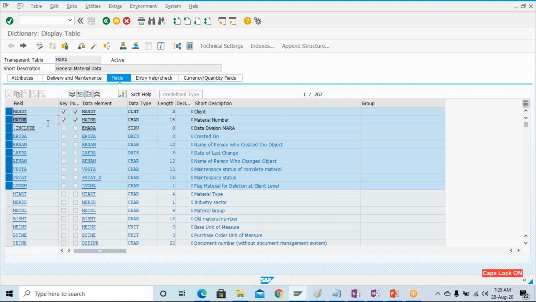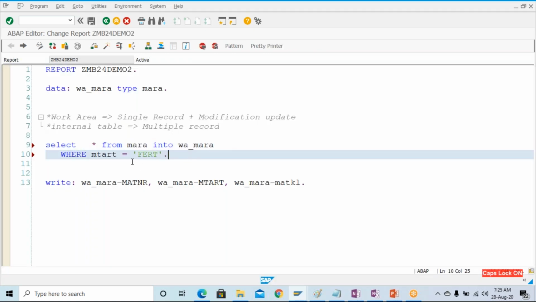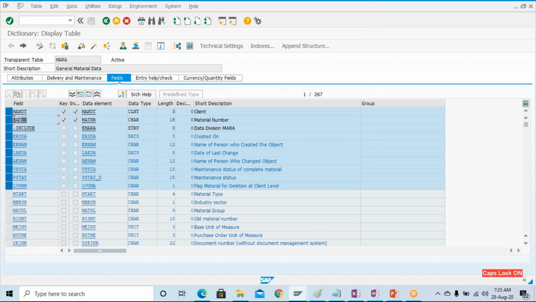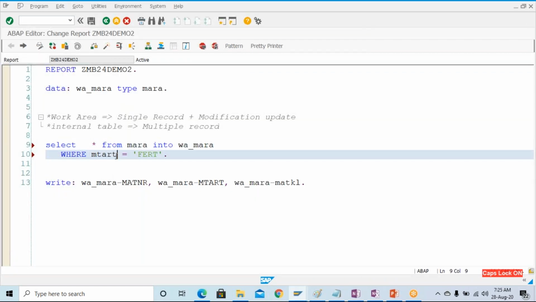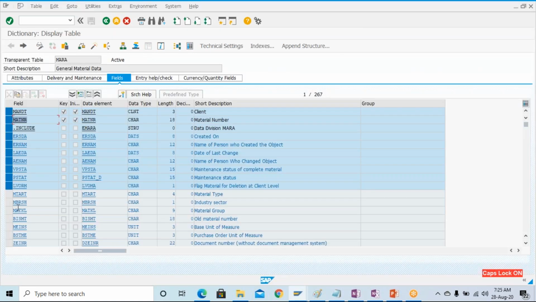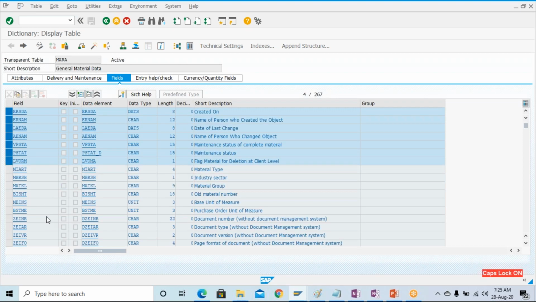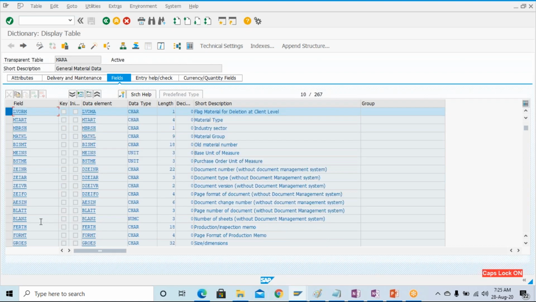So single record identification can be done with the help of material number, so I can give the single over here if I put MATNR. But this MTART is not a key field. Let's search over here, MTART. Here you can see that this MTART is not a key field. Here the key field is not marked.